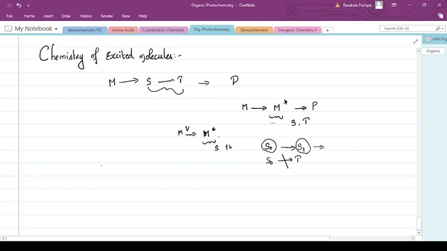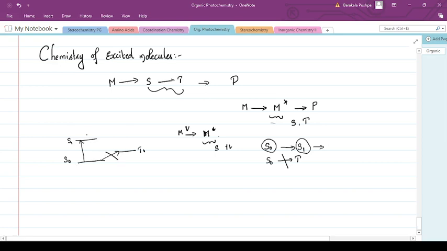We also know that if this is S0, then this is the S1 level and the T1 level is somewhere in between. The molecule can go from S0 to S1, but it can never go directly from S0 to the T1 state.